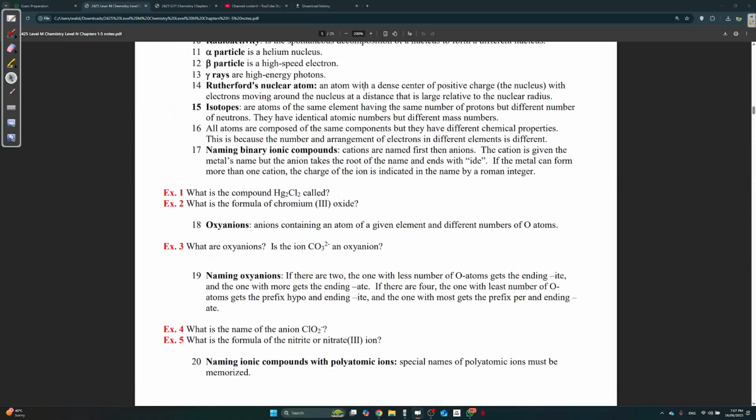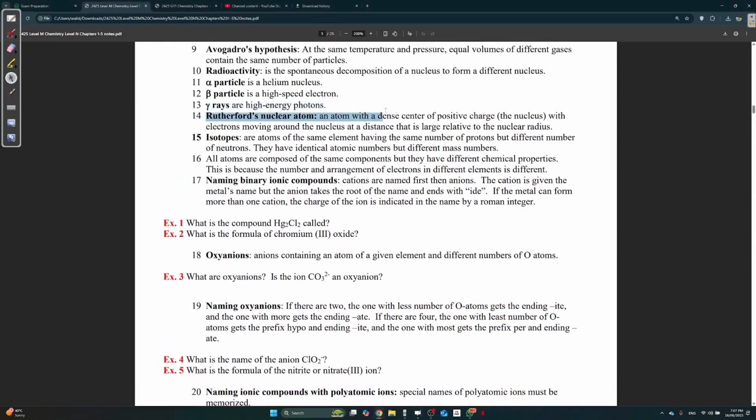All right. Anyways, over here, what's Rutherford's nuclear atom? Rutherford was a physicist, and basically he was playing around with atoms, and he got a few conclusions. He figured out that the nucleus is very small compared to the rest of the atom. You can read this: an atom with a dense nucleus, it's smaller than the rest of the atom.